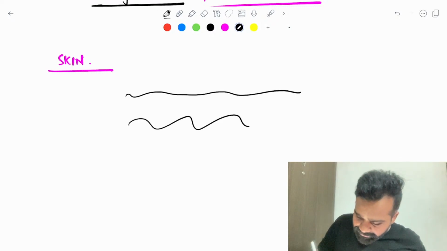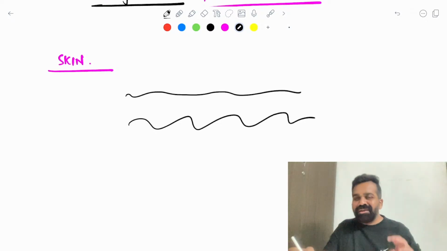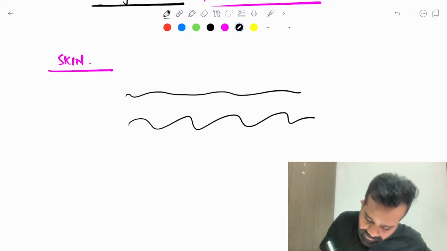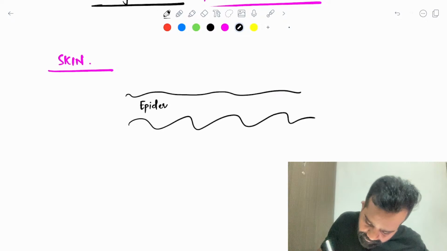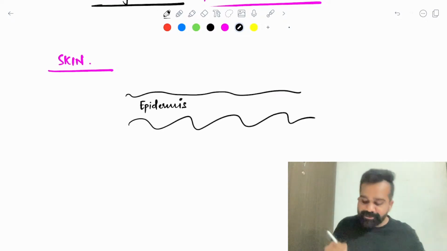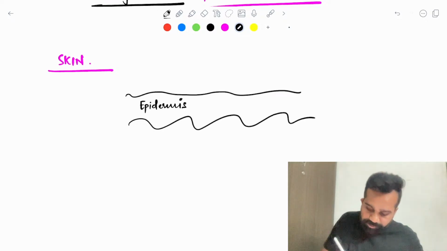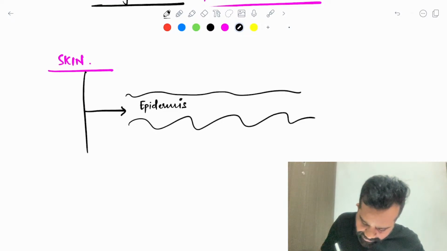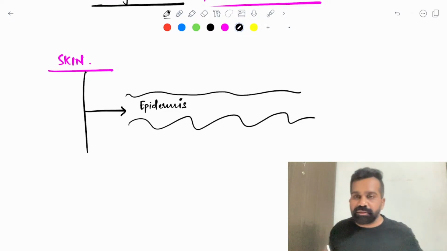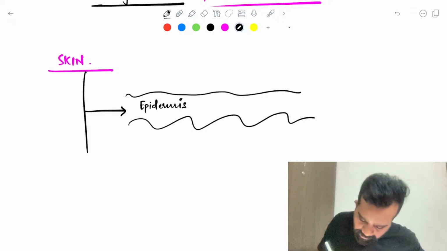So what we will be doing is, we will be learning about the important three layers of the skin. The first uppermost layer is the epidermis. So the skin is divided into the first uppermost layer, the epidermis.